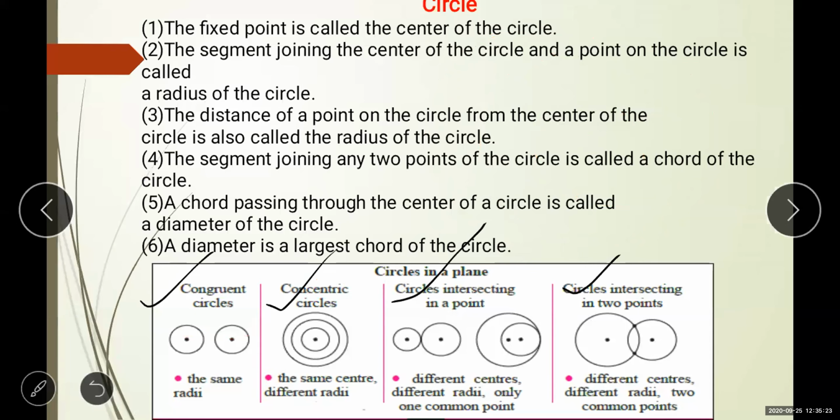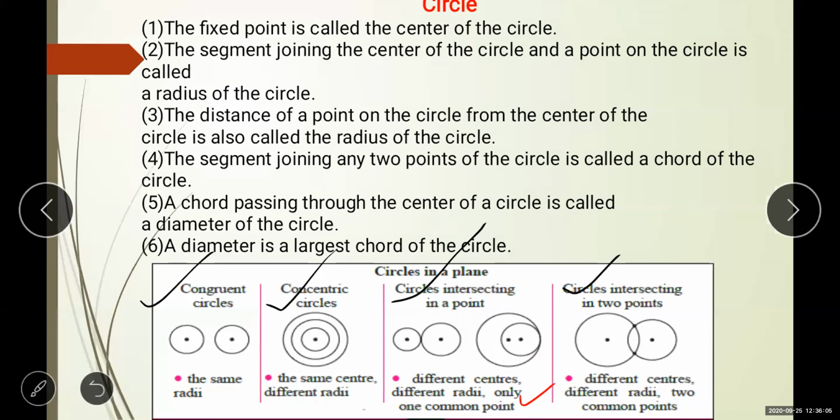Okay, now circle intersecting in a point. Both circles have different centers, their radii will also be different, but they touch each other. These two circles are intersecting or touching each other in a single, only one common point. So here there is an external intersection, and they are touching. Okay, the two types are given here.